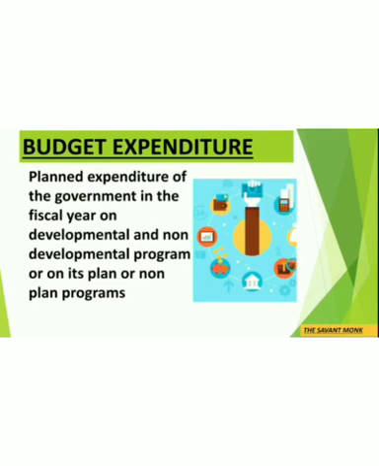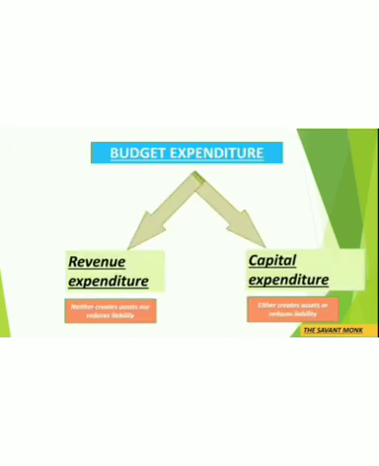Expenditure on construction of houses demolished due to floods, etc., are part of non-planned programs. So all the money that is spent on these developmental, non-developmental, planned and non-planned programs is part of budget expenditure. Alright, now let's discuss the two components of budget expenditure, that is revenue expenditure and capital expenditure.